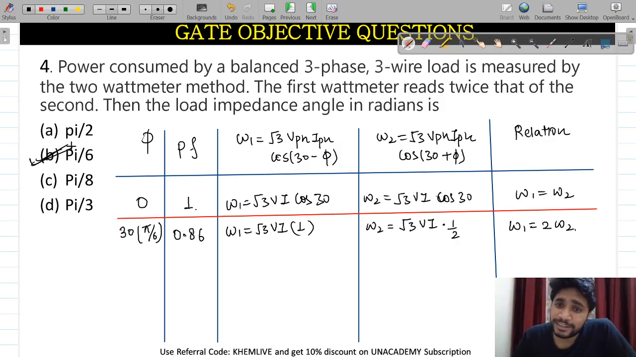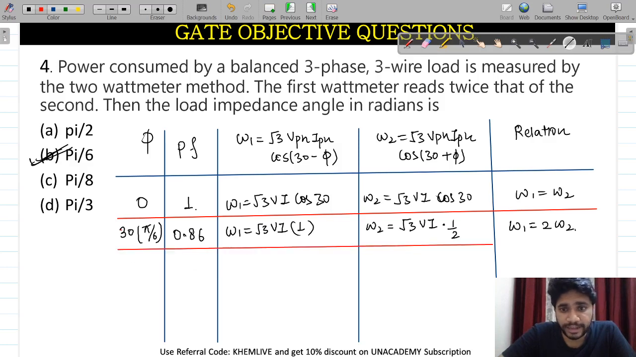I hope you have understood this concept. In most examinations, they will ask that for which power factor the one wattmeter reading will be equal to twice the second wattmeter reading. What will be the power factor? In this particular way, you have to calculate it. Now next, even though the question is completed, my concept is not completed. So first of all, I will complete my concept.